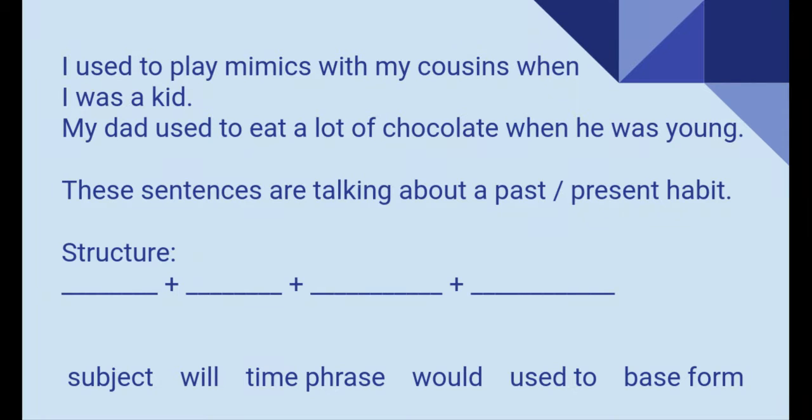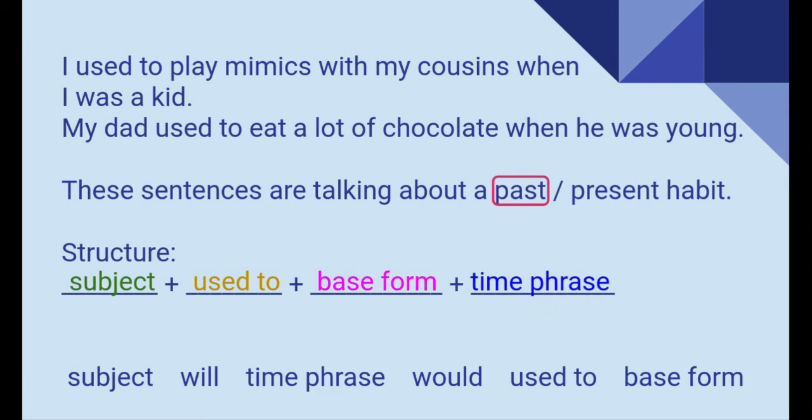So, here we're also talking about past habits, if you notice, and the structure is almost the same, but we're going to use our subject, used to, base form, and the time phrase. Now, these are the usual structures. However, if you want to write the time phrase in the beginning of the sentence, you could do it too. Something important here is that these are permanent actions. Even though they are not happening today anymore, they were permanent for a while. For example, I used to live in Petén when I was a little kid. So living in Petén, it was a permanent action, right?